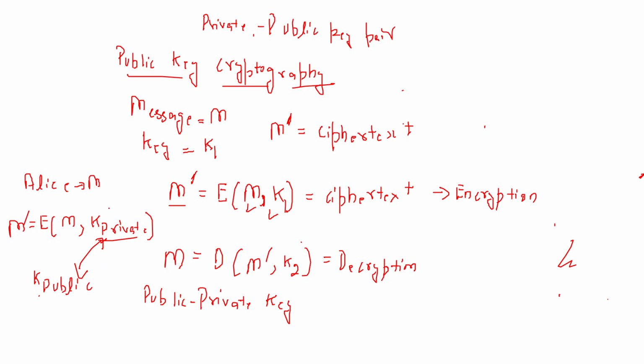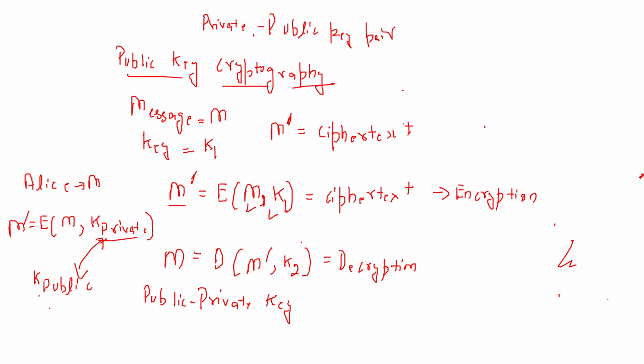So again I will take the same scenario. Alice has message M. Alice encrypts the message with her private key and transmits it, and whosoever has the public key pair of this private key will be able to decrypt the message. Now I just told you that the public key is available to everyone, right?